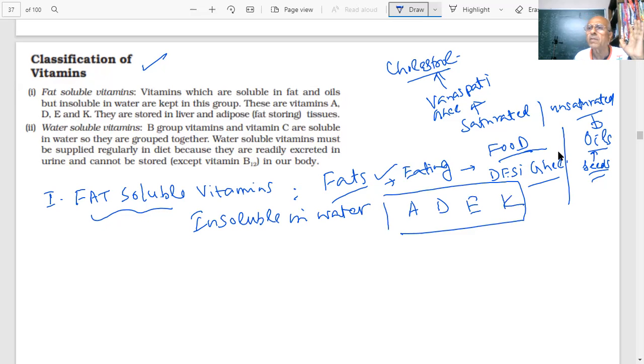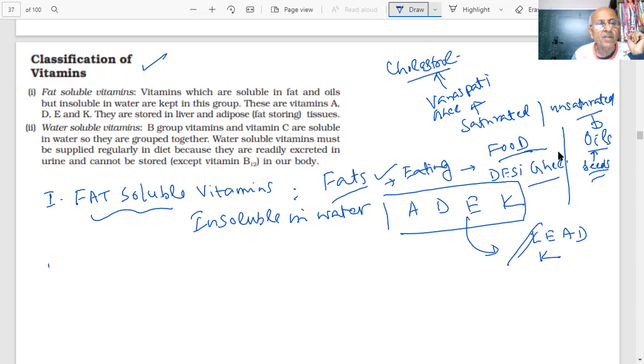Four I have written. How will I remember in the exam? Fat soluble vitamins. You are aware of lead in chemistry. This is EAD. If I replace this by K, then these are the fat soluble vitamins. What did it become? KAD. Instead of lead, I use KAD. Okay? They will be fat soluble. Easy to remember. Only four. So they are fat soluble. They will not dissolve in water.